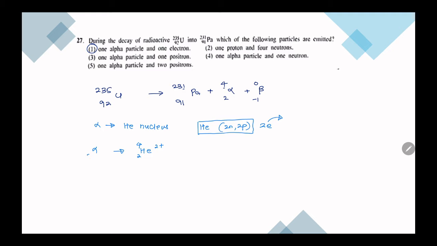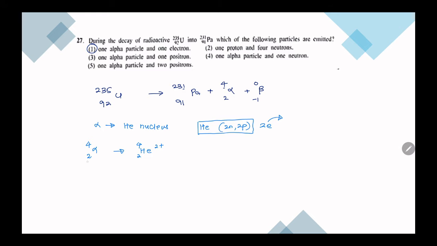So that is why alpha particle has the atomic number as 2 and the mass as 4. Okay, I'm not sure, I forgot whether we call it the atomic number.